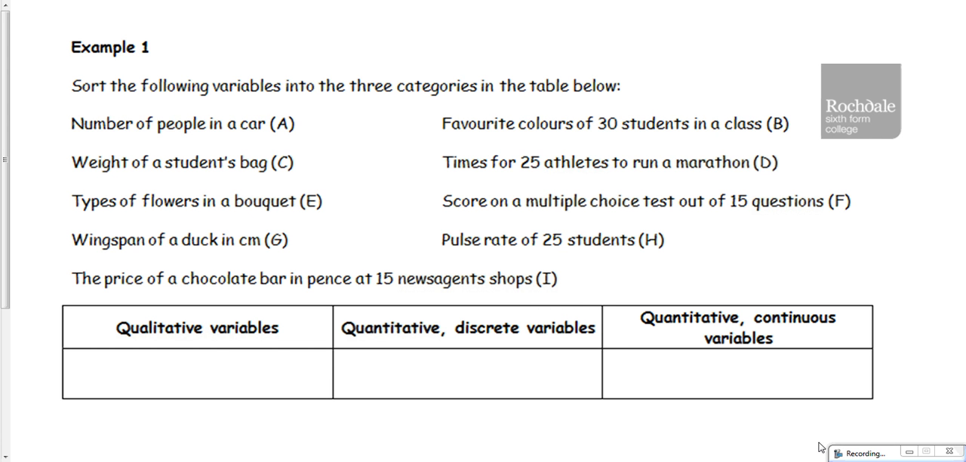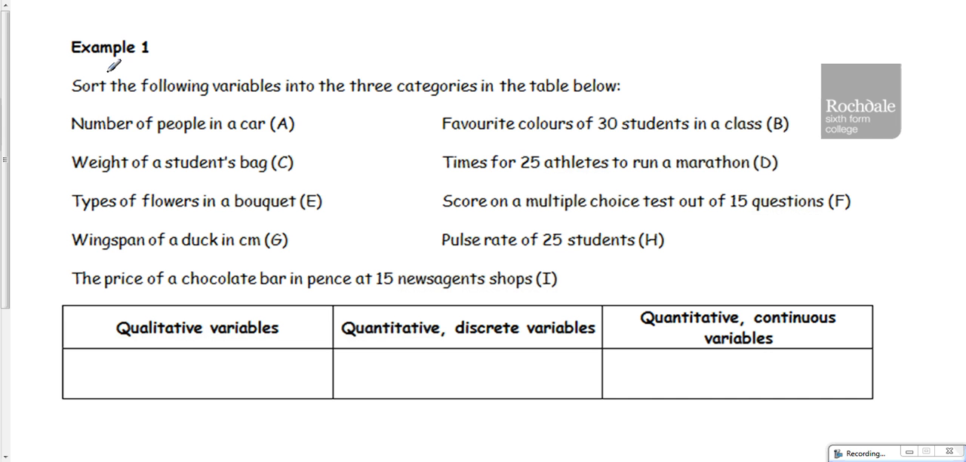Okay, this is summarising data, example 1 on page 2. So we have a situation here where we're asked to sort variables into 3 categories. We're asked to sort them into either qualitative variables, quantitative variables that are discrete, or quantitative variables that are continuous.